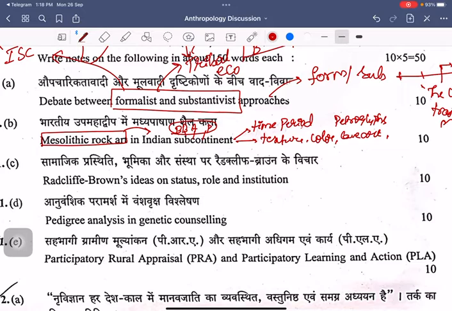And you can talk about the observations of V.S. Wakankar that have been made in the context of the Bhimbetka region. And if you have to bring in dynamism with respect to this particular question, we can compare the Mesolithic art of the Indian subcontinent versus its status with respect to the European region.